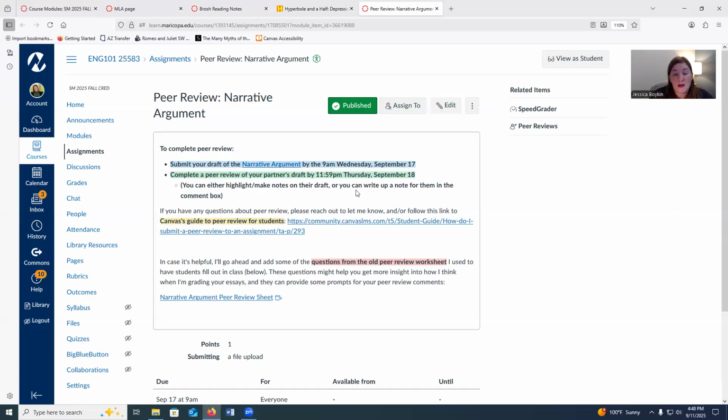You can either make marks, like highlights and tag little comments on it. Or you can write a long form comment in the comment box. I think it's on the right side of the page if it's the same as mine. And if you're having issues getting to your peer review, there's a link here that I hope will be helpful.